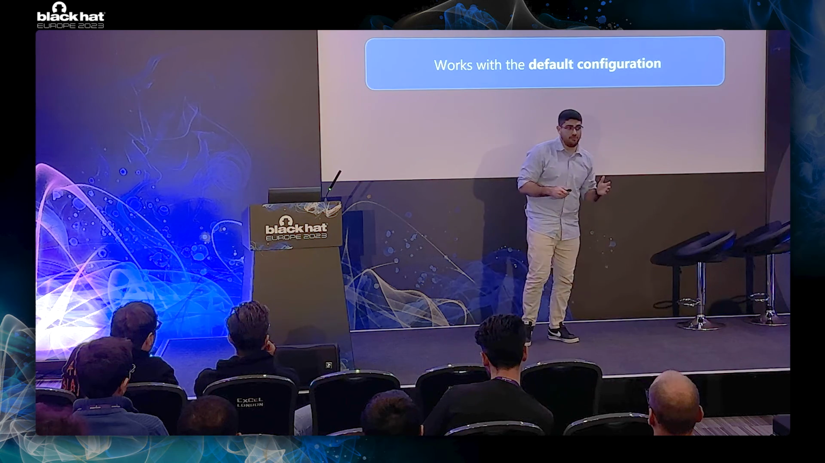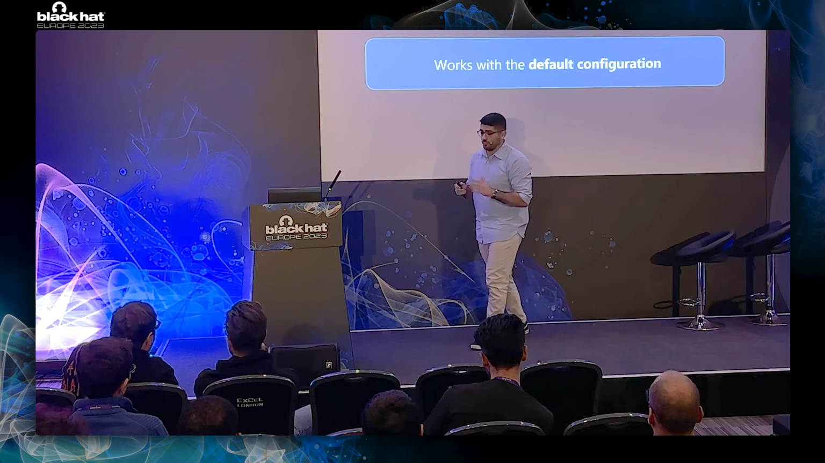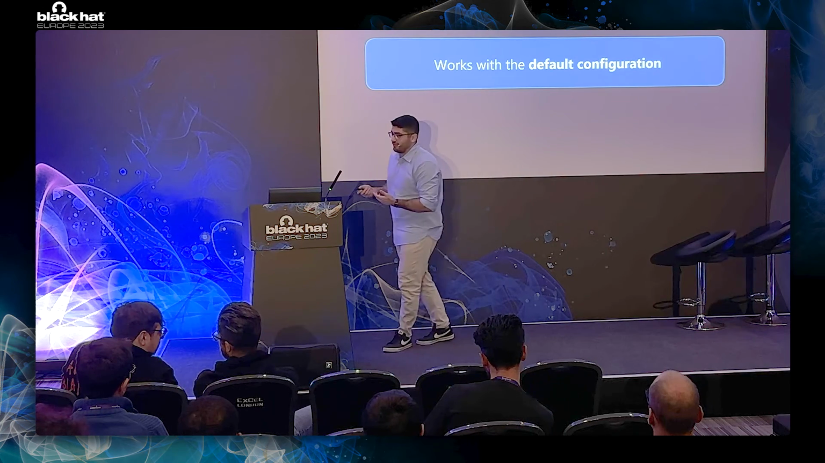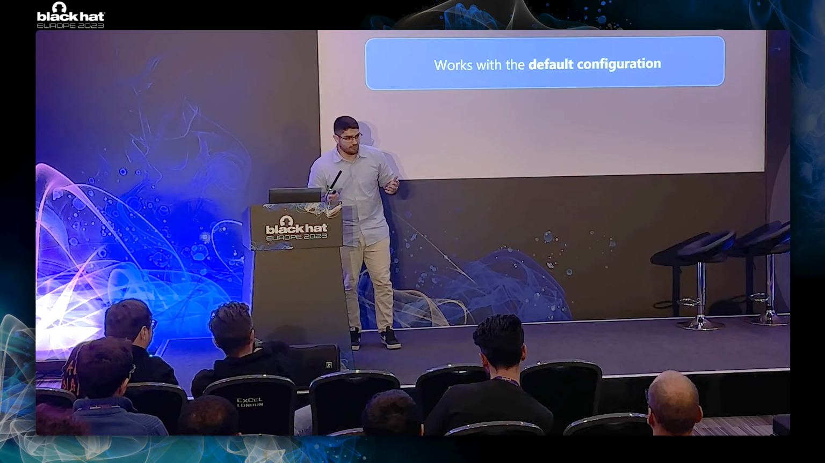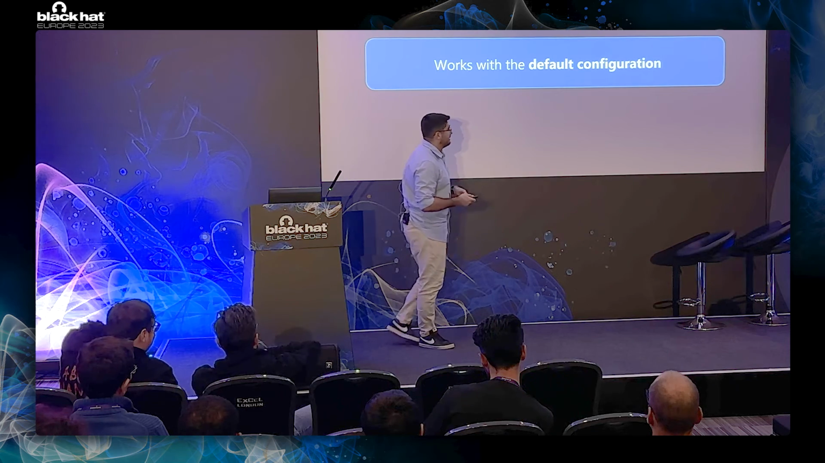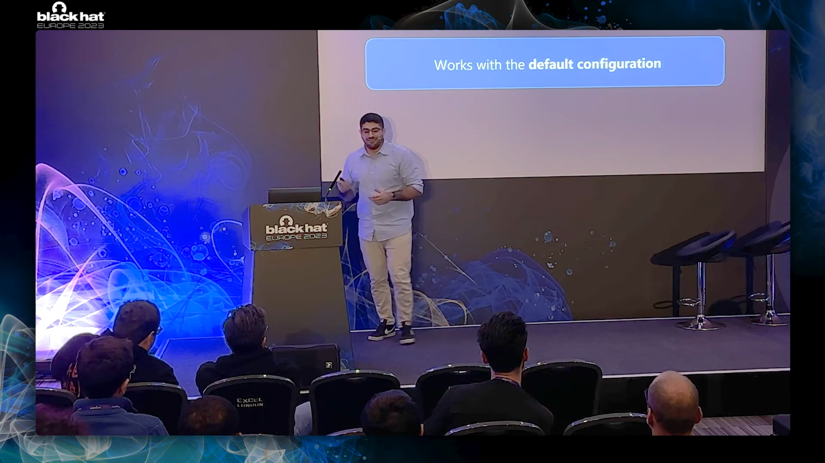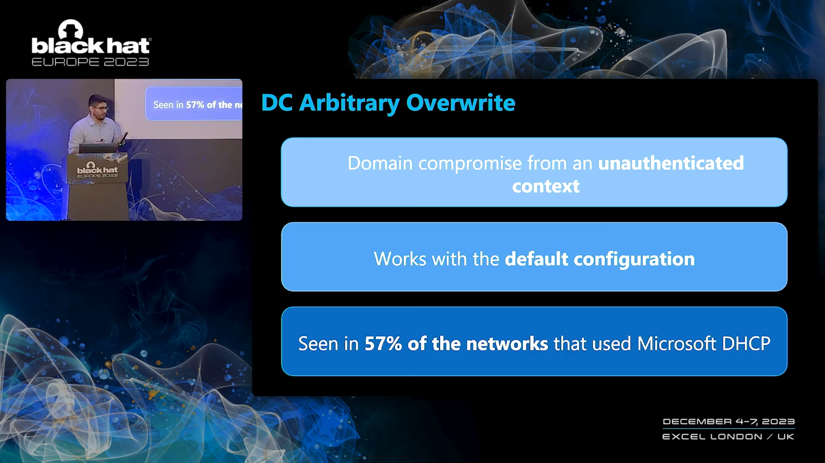If we have a DHCP server installed on a DC, this will work. Now, you might be asking yourself, why would anyone install a DHCP server on a DC? Well, it turns out that it is a very, very common thing. We examined our data again, and we were able to see that in 57% of the cases where Microsoft DHCP was being used, we were able to see at least one server installed on the domain controller. So again, this is going to be relevant in a lot of environments.